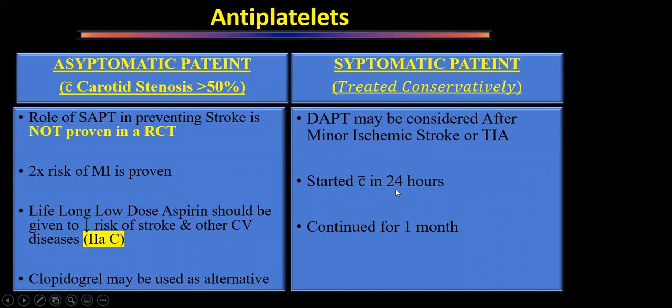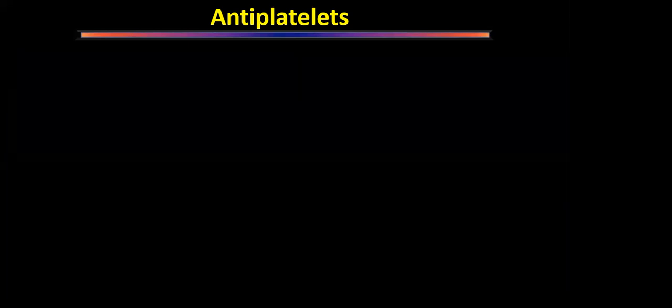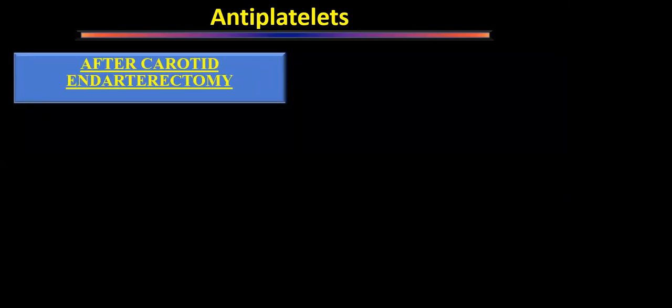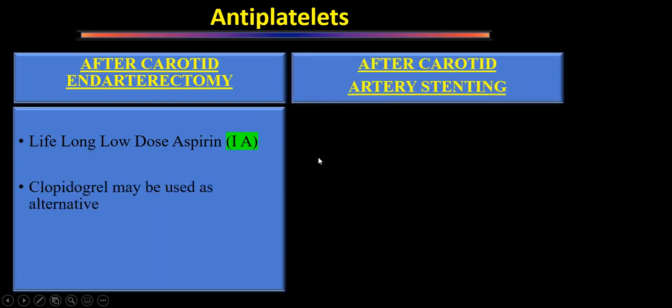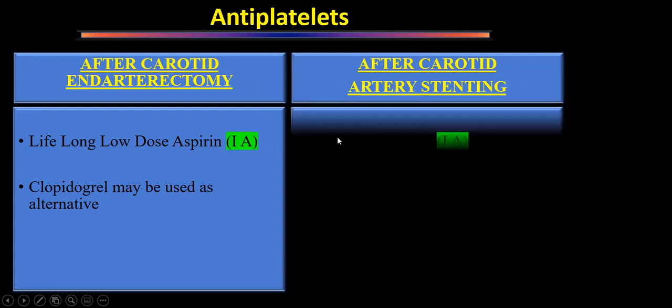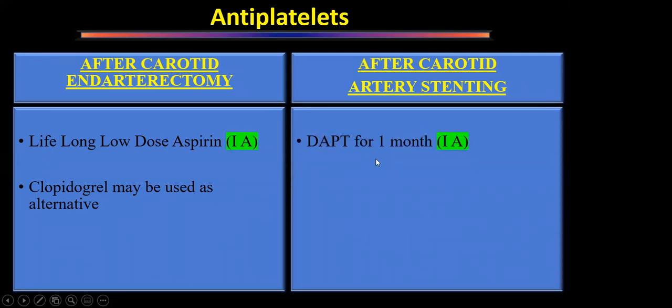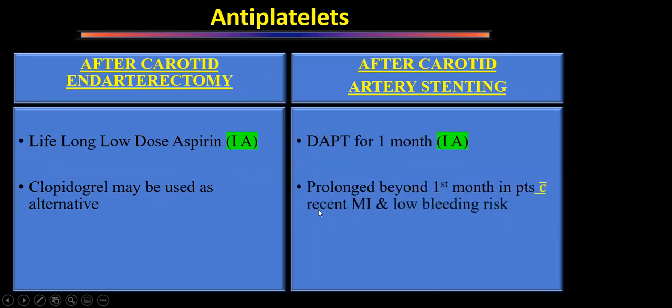Now, if this patient is not undergoing any intervention further, then after 1 month, he will again be put on single antiplatelet drugs. But if the patient has undergone carotid endarterectomy, lifelong low dose aspirin therapy is given. Clopidogrel may be used as an alternative. And any patient who has undergone carotid artery stenting will receive dual antiplatelet drugs for 1 month. Prolonged beyond 1 month in patients with recent MI or low bleeding risk.